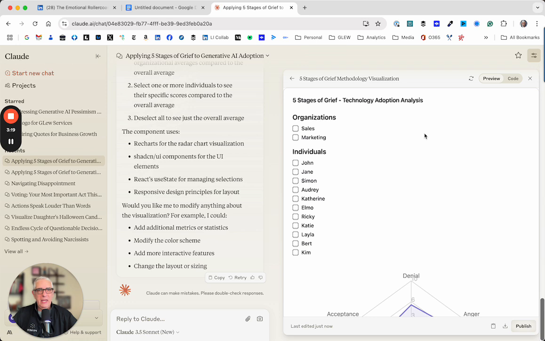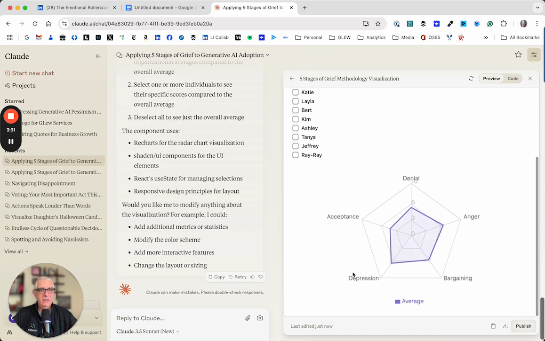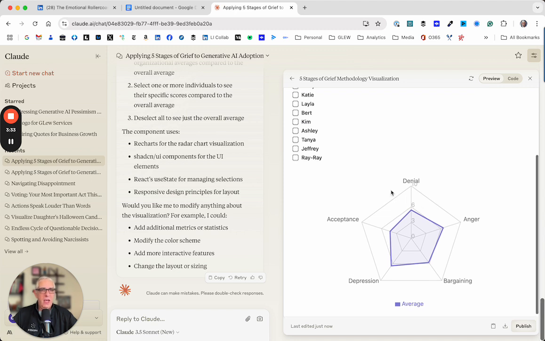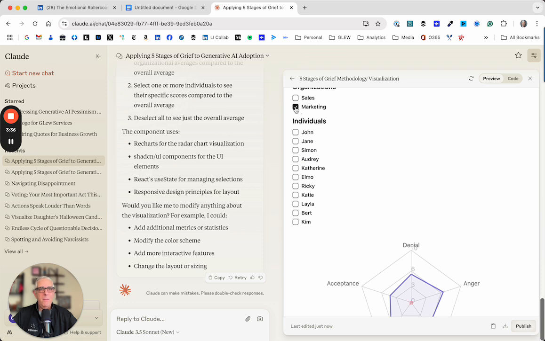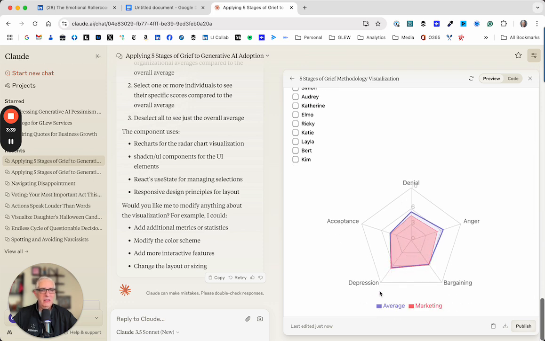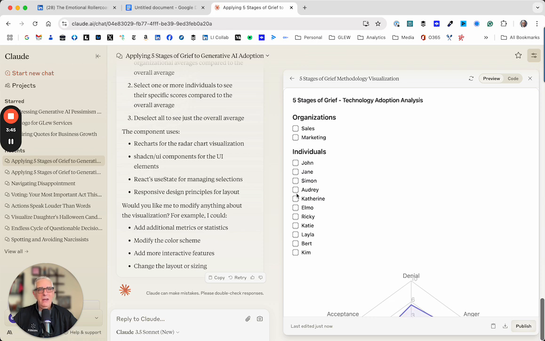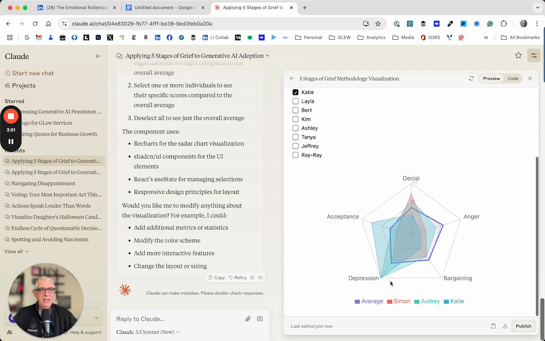So specifically, I had said from the data, we had different organizations and different individuals that I would like to be able to multi-select, these people or organizations, and be able to see it in the form of a radar chart. And in this case, let's go ahead and compare marketing to the average, and we see that it labels it nicely here. It shows us what it looks like. We can also deselect that, and let's select 3 individuals, and we'll compare each of them against each other. Each one is done in a different color. You can see that the color is highlighted down here to show you which person is which, and the average is always shown here.